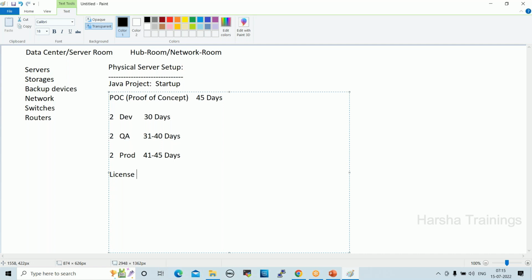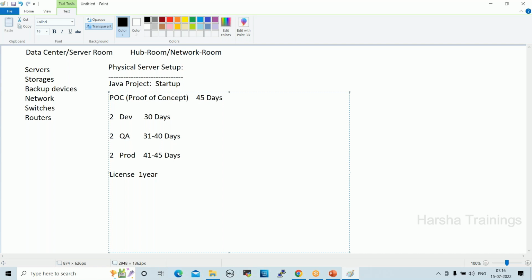When you want to get a license for Windows, what is the minimum period? Yes, minimum 1 year, right? So our POC is 45 days only, and for 45 days we need to procure a 1 year license. They don't give 6 months, 3 months, or 45 days. So we need to procure a minimum 1 year license from the vendors, right?